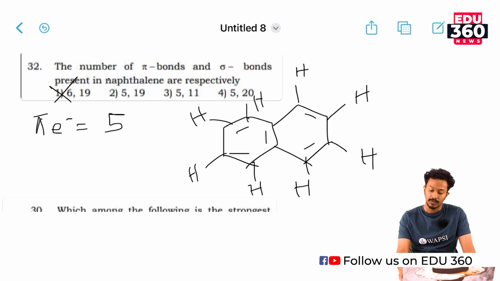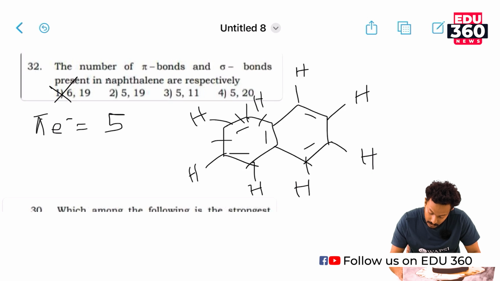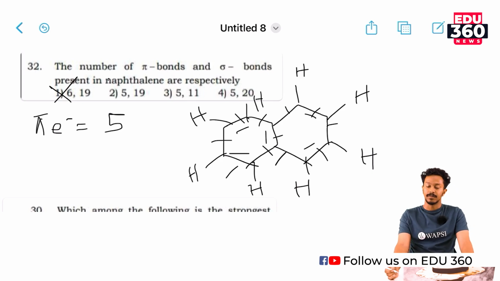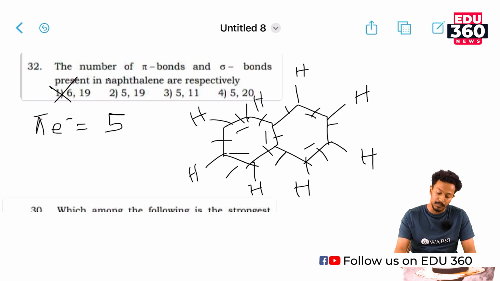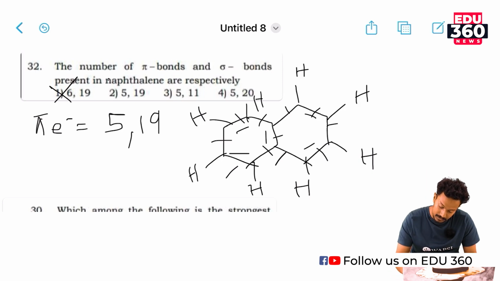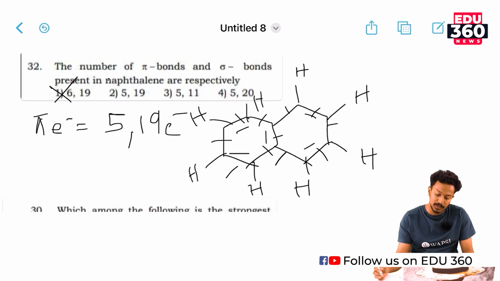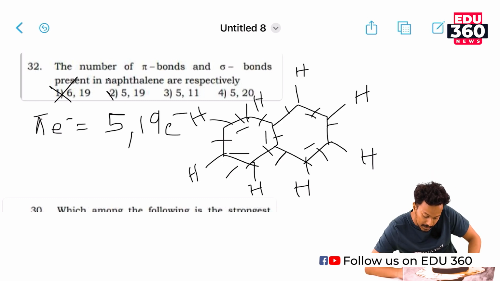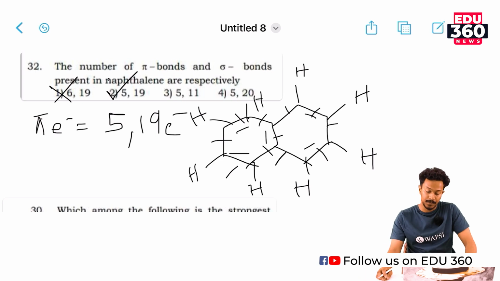Along with that, 1, 2, 3, 4, 5, 6, 7, 8, 9, 10, 11. 11 plus 8 gives 19 sigma bonds. So the correct option for this question is 5 and 19, which is option number 2.